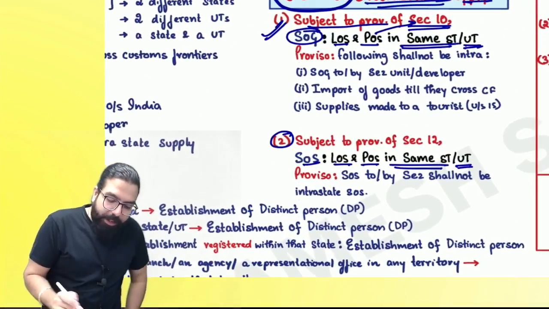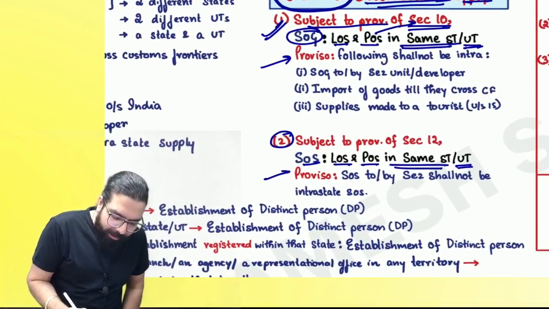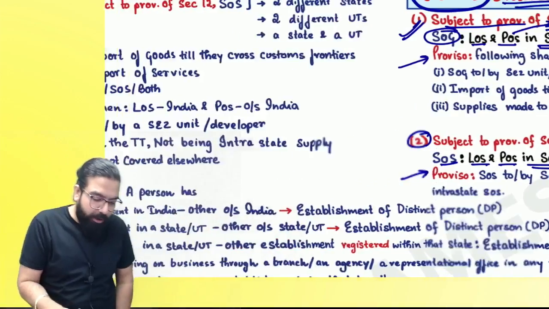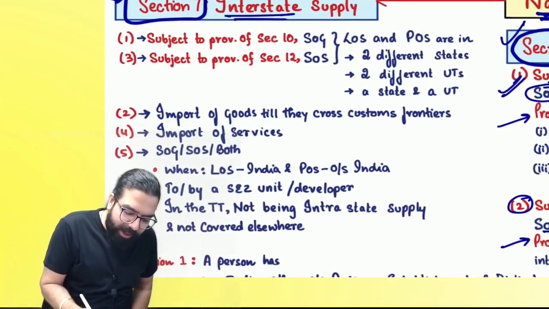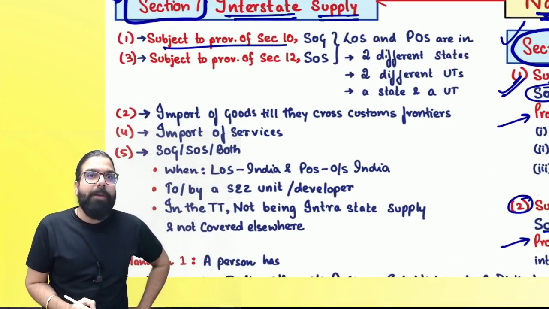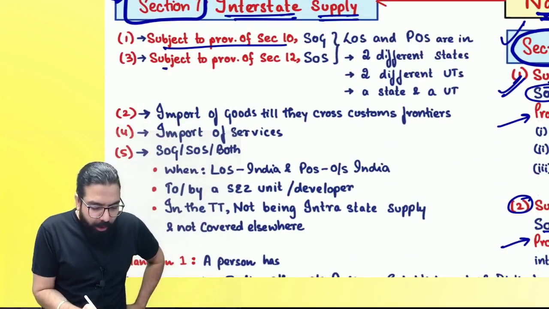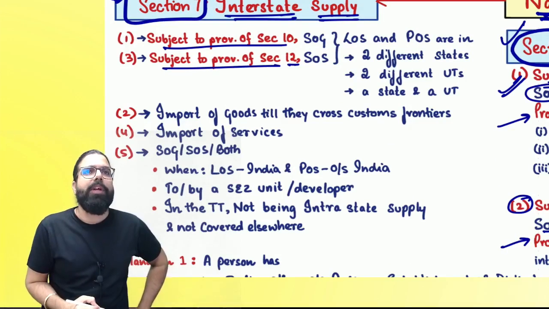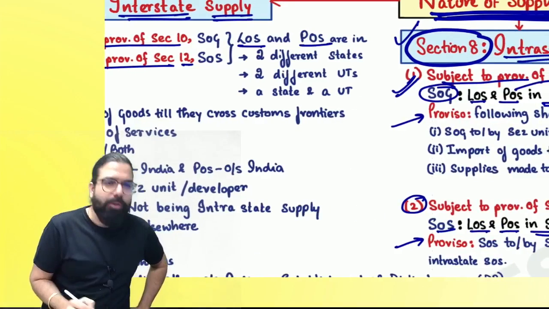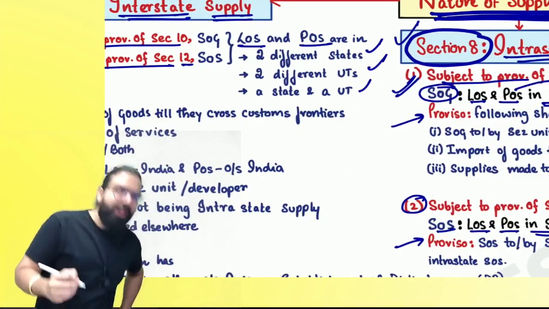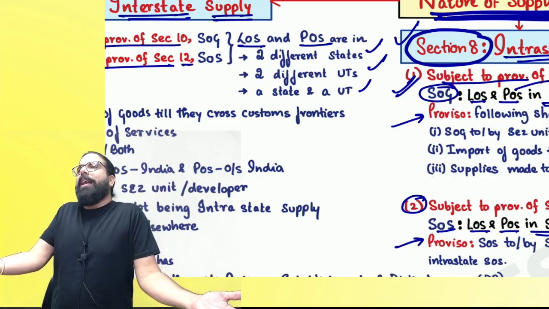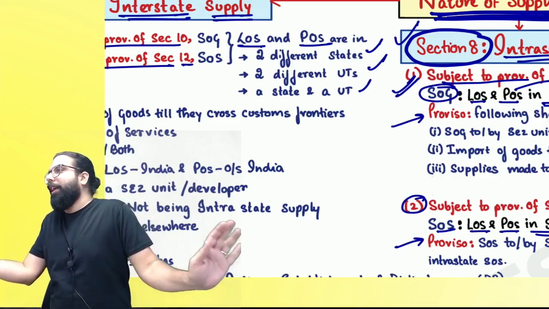Everyone over here now. Now they are talking about some activities which they say are not intra. We'll talk about it, but first I want to talk about interstate. What is interstate, everyone? It says first find out the place of supply by applying section number 10, or in case of service, by applying section number 12. Now, if location of supplier and place of supply are in two different states, two different UTs, or one state and one UT, it is always interstate supply and IGST will come. You guys already know this, right, everyone?